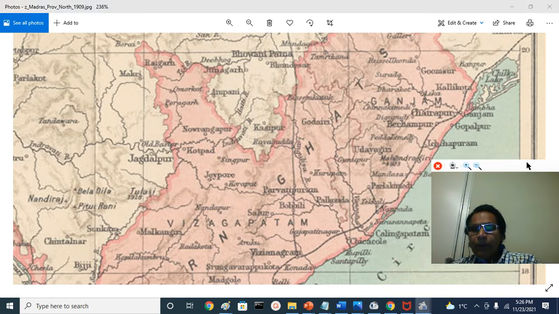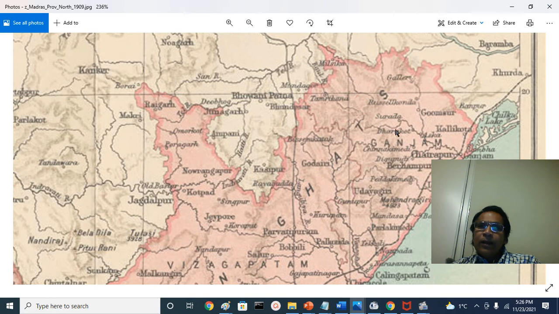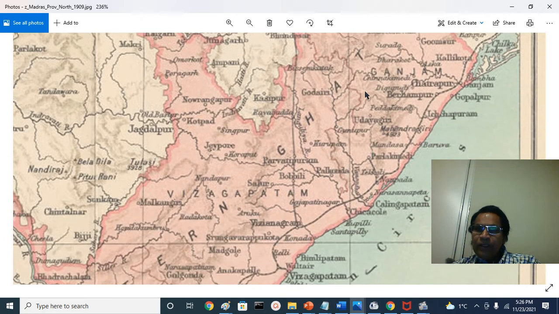You have to keep in mind, these districts are sometimes adjusted. They were given to the neighboring provinces or states. At one time, Ganjam district was part of the Madras Presidency. In later years, it was given back to Orissa state or Orissa province. So Ganjam or Gajapati district, Rayagada district, Udayagiri here, Berhampur. It is called by various names, Chhatrapur, Berhampur, Ganjam or Gajapati, and all those areas. And essentially the Srikakulam area.